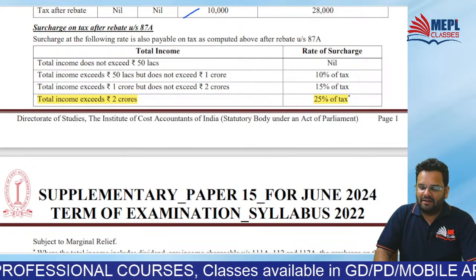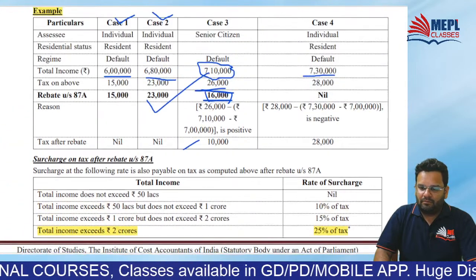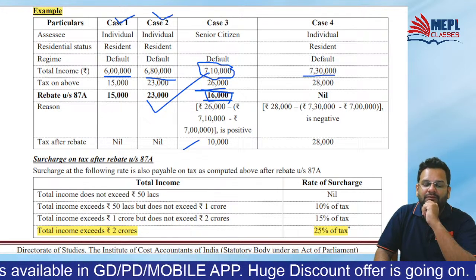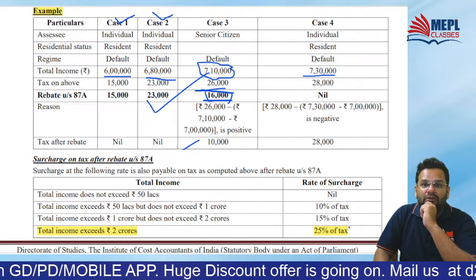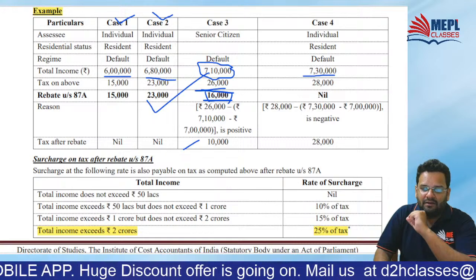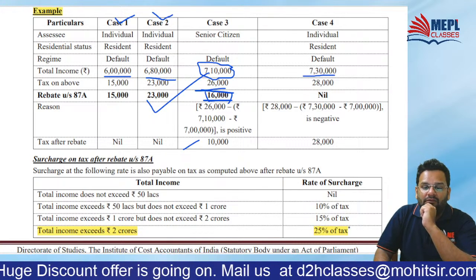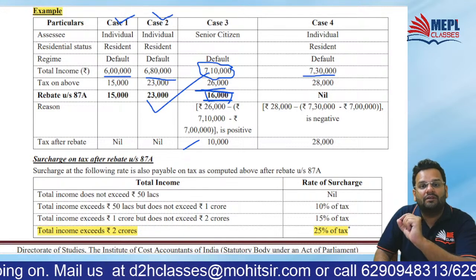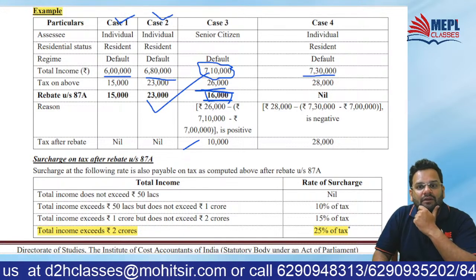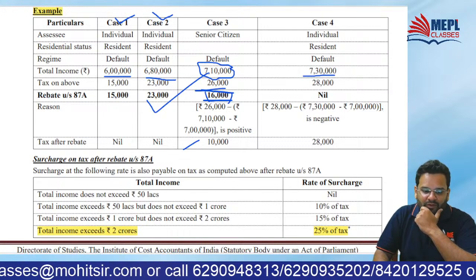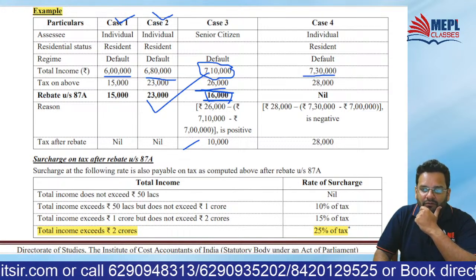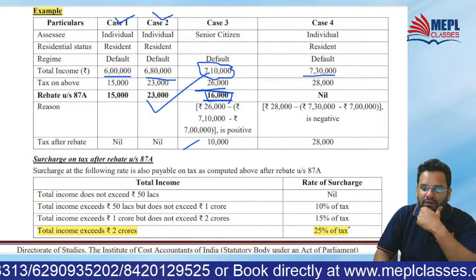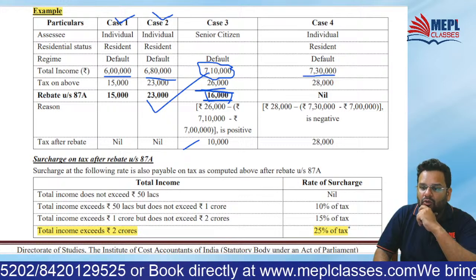Did you all understand? Let me know quickly. This will be only under 115BAC. Mind you, in the regular provisions, you continue with above 5 CR paying at 37%. All of you quickly confirm whether you have followed this. Got it. Wonderful.